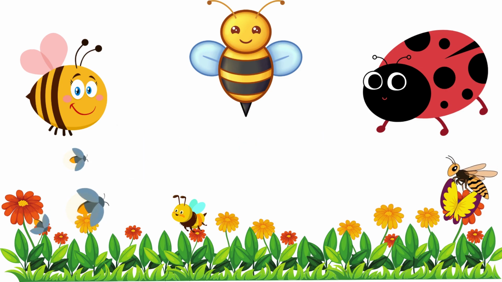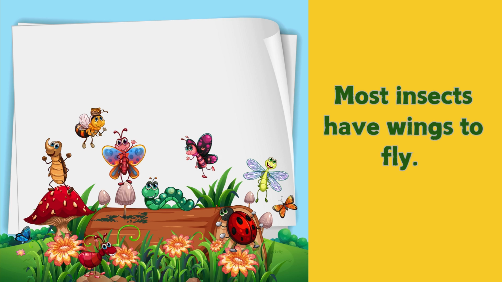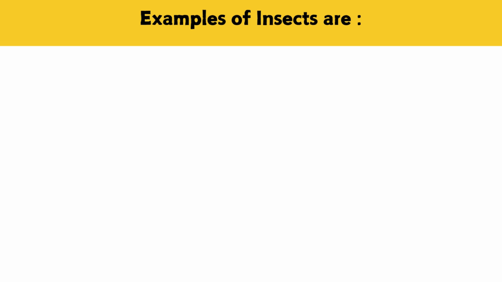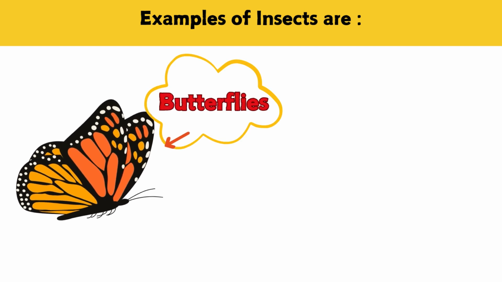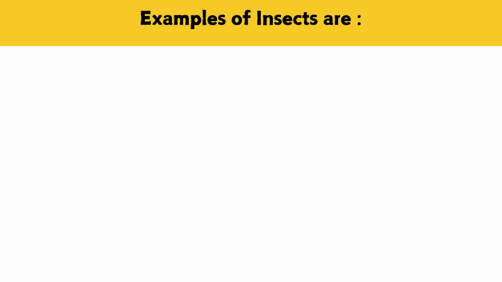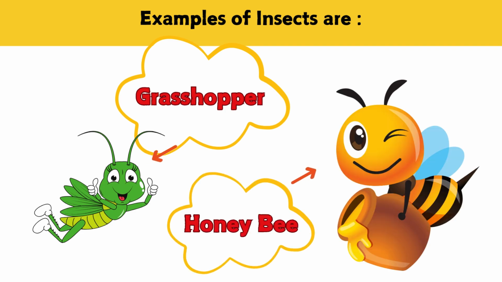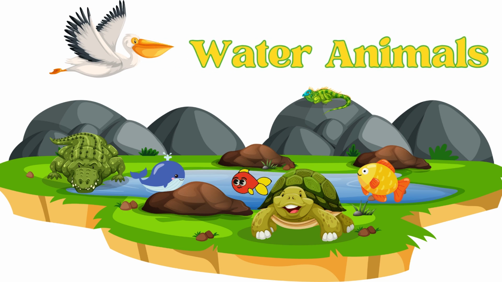Insects. Insects are small animals. They have 6 or more legs. Most insects have wings to fly, but there are many insects which cannot fly. Examples of insects are butterfly, ladybugs, grasshoppers, honeybees, and many more.